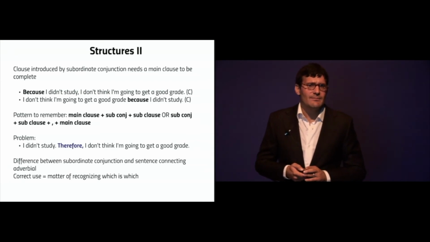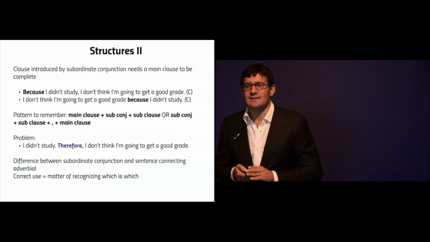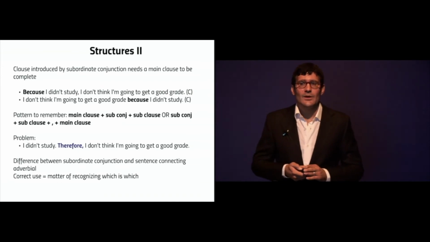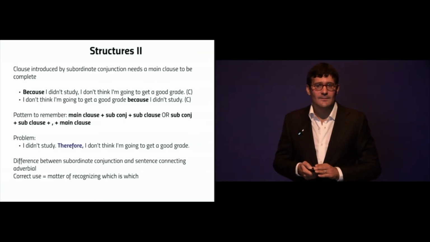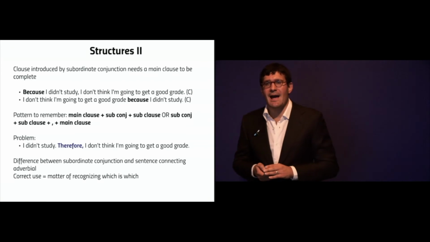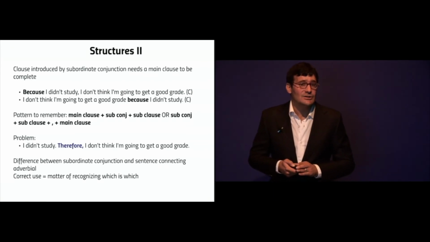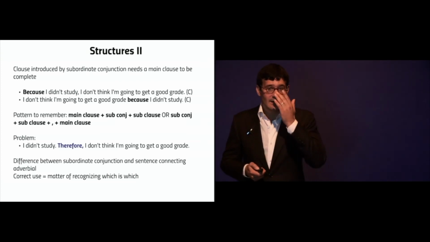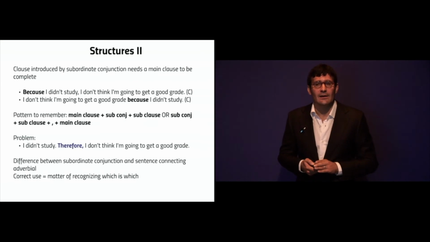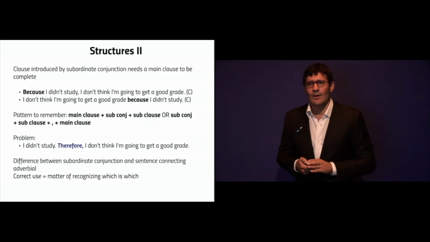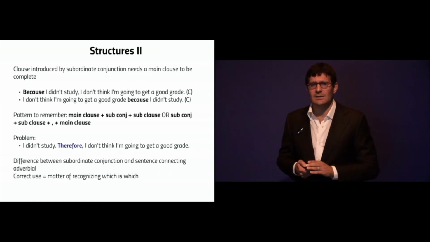So your pattern to remember is your main clause plus subordinating conjunction plus subordinate clause, or your subordinating conjunction plus subordinate clause plus a comma plus a main clause. And we see those two patterns above. However, we have a bit of a question or an uncertainty. I didn't study, therefore, comma, I don't think I'm going to get a good grade. Why can you start a sentence like that with "therefore" and not hook it up to what went beforehand?